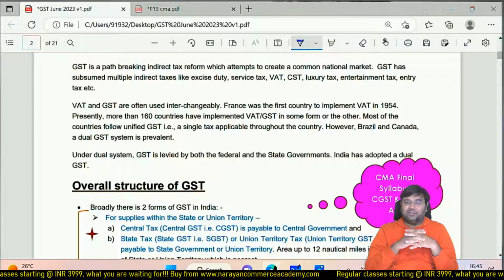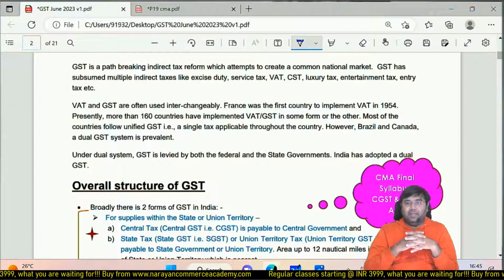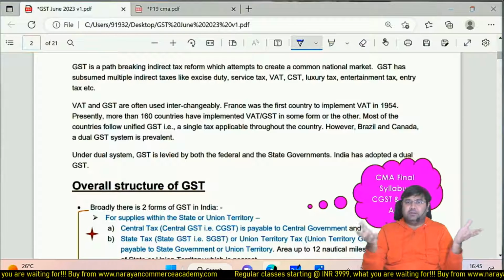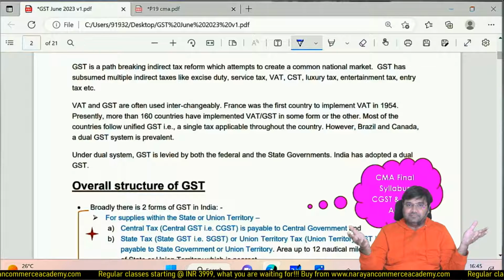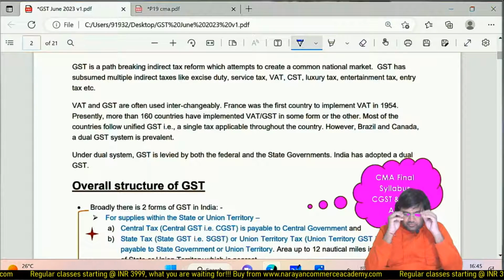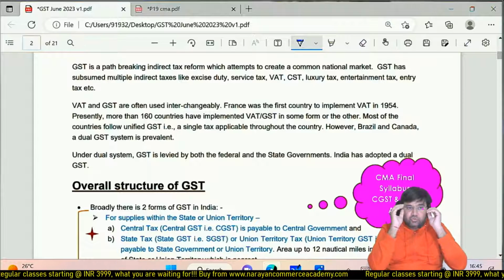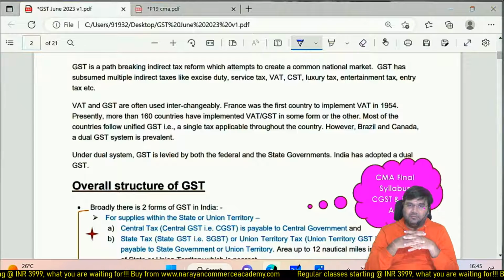If they exist, so answer I got yes, they exist. So they exist, they are levied on what? They are levied on what? When there is a GST, now GST is already there from 1st July 2017. So why excise duty and VAT are there?